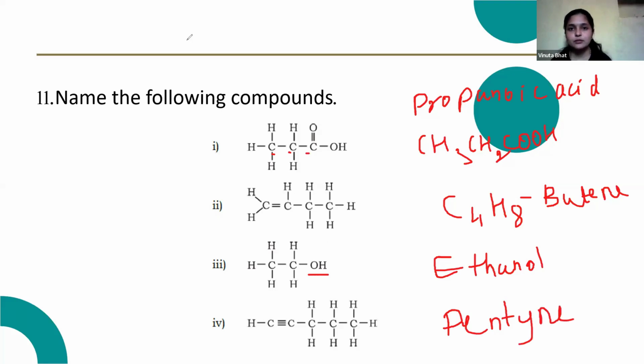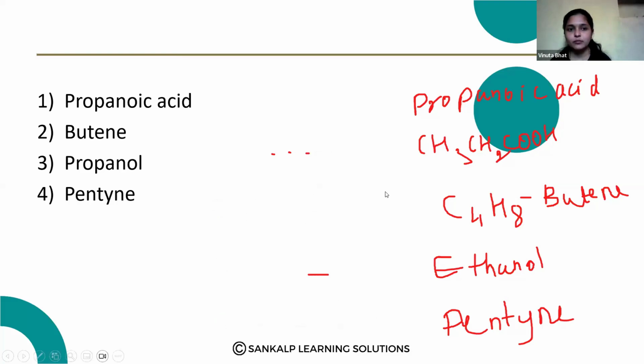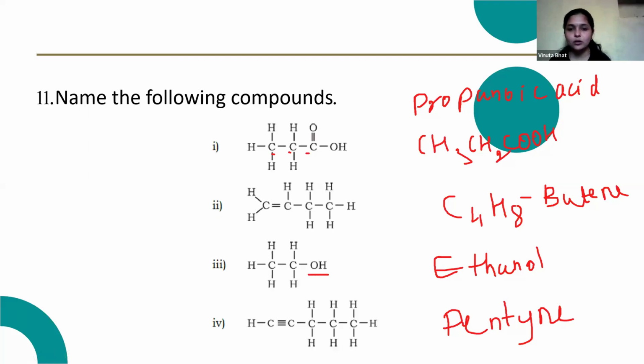So let us check this. Butene, propanoic acid, and ethanol. Propanol would mean 3 carbon atoms should be there, so this is ethanol. Okay, CH3, CH2OH.